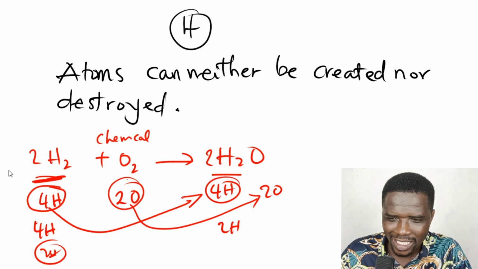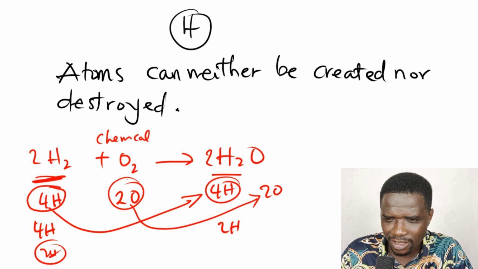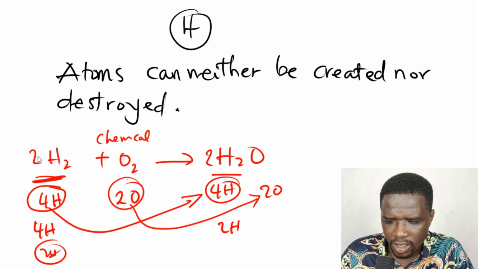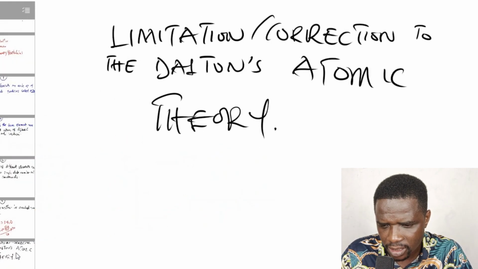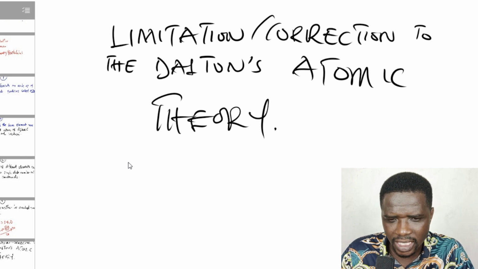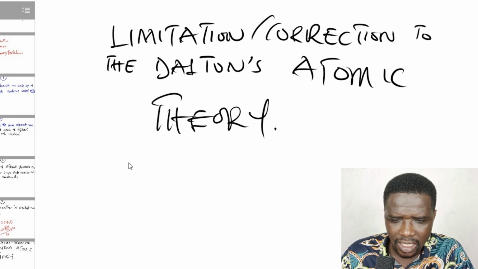This is quite long, but it's worth our time. Okay, so that is it. These are the 4 postulates that he put forth. But one thing that I want to bring to your notice, normally we also talk about limitations and corrections to Dalton's atomic theory. So now you know there are 4 things that he has said, but are all of them still 100% true in our modern day?